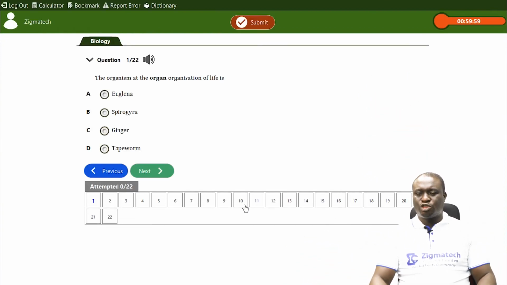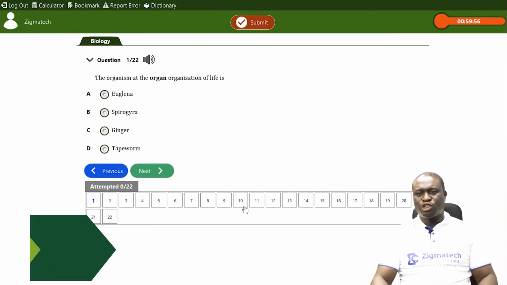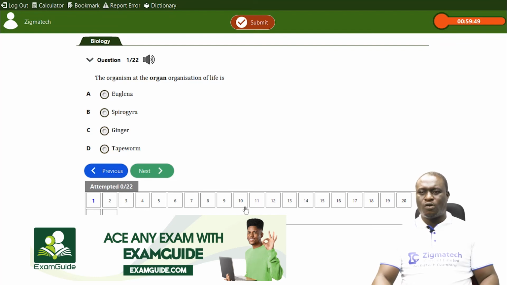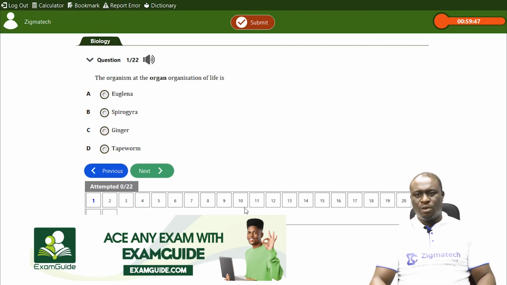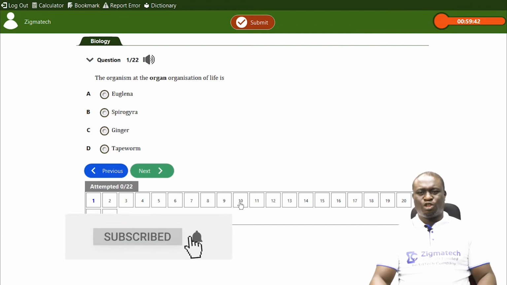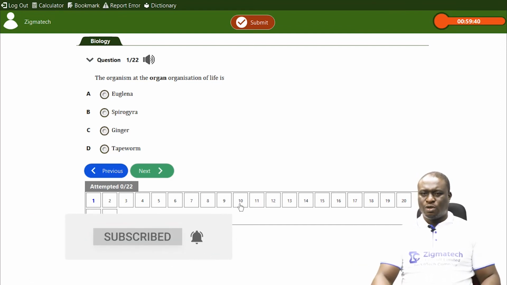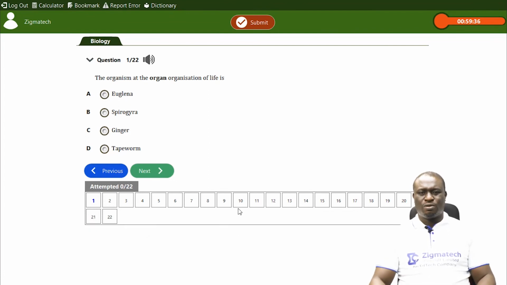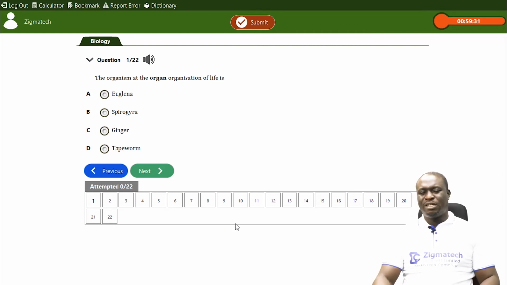Now take a look at question 1. The organism at the organ level of organization of life. Remember we talked about organ level as one of the levels. The organism at the organ level of organization of life is what? Is it euglena? No. Euglena is a cell. Is it Spirogyra? No. Spirogyra is a cell. Is it ginger? Probably. Yes, ginger is not a cell, it's an organ.